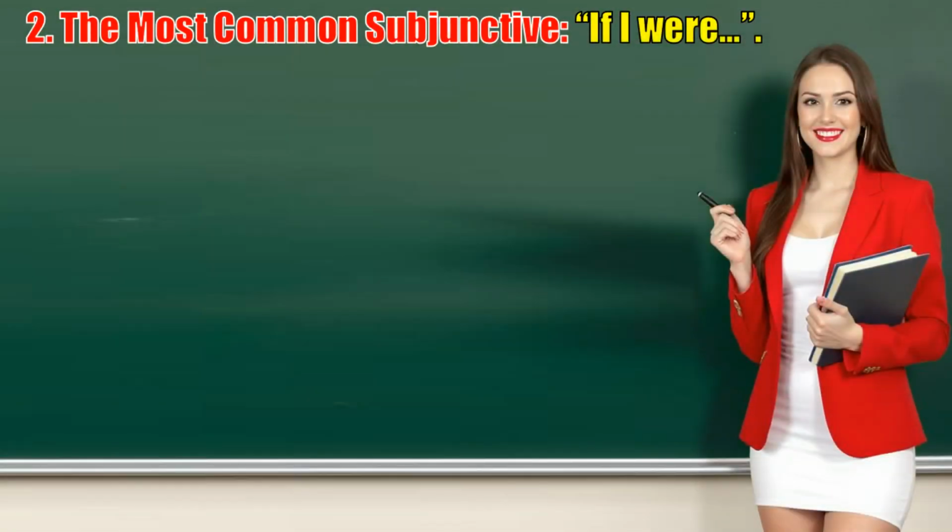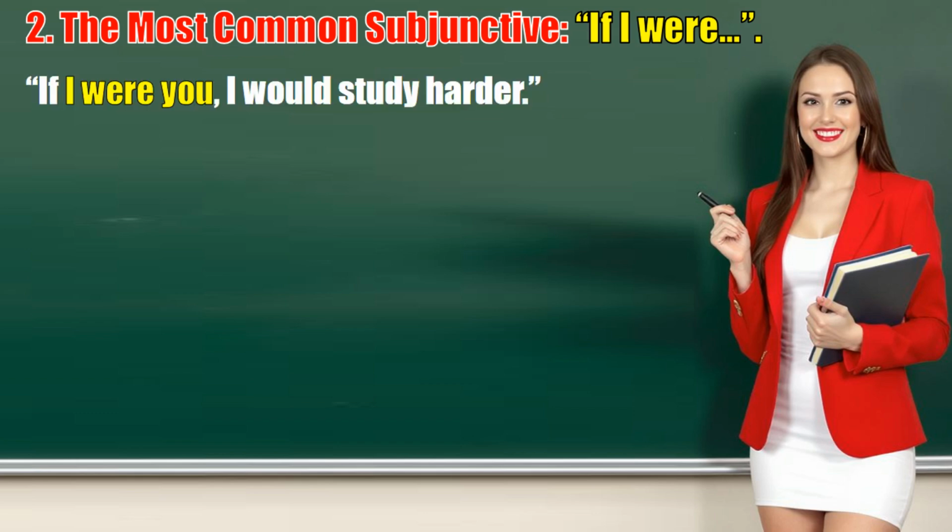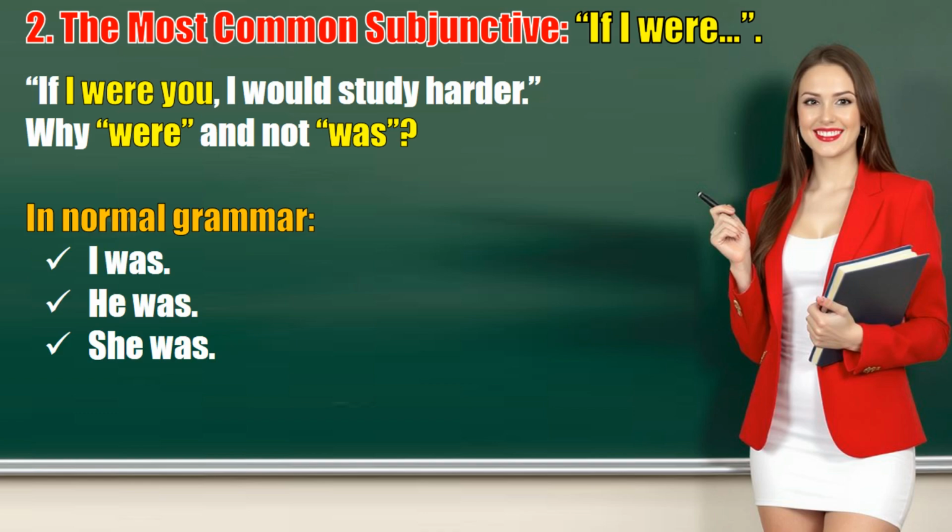2. The most common subjunctive: "If I were." Let's start with the most famous example. "If I were you, I would study harder." Now listen carefully. Why do we say "were" and not "was"? In normal grammar, I was, he was, she was.